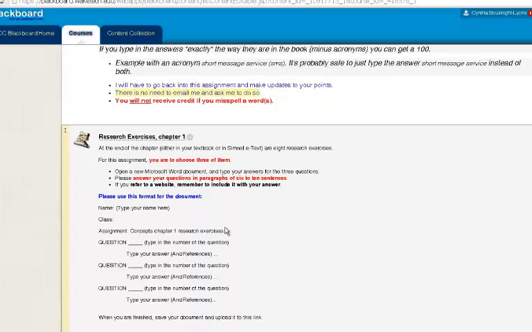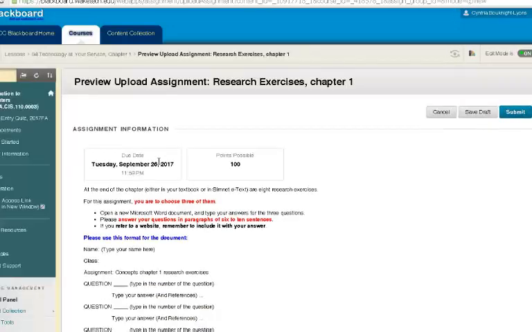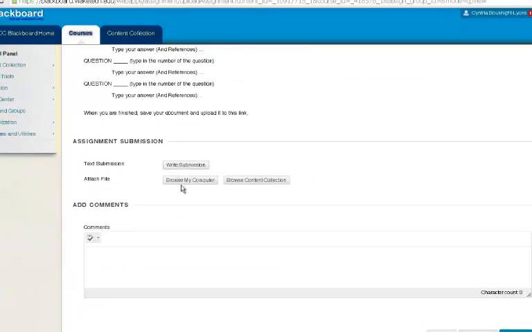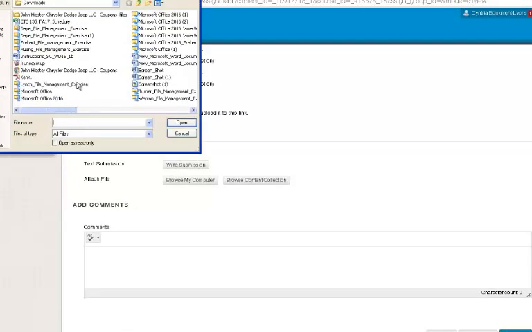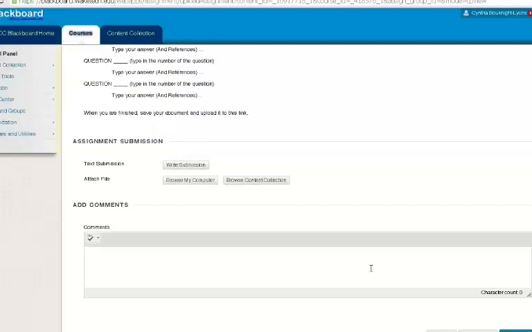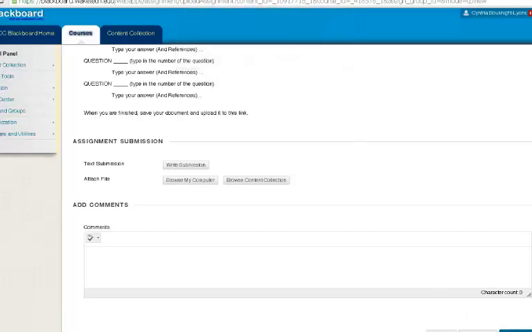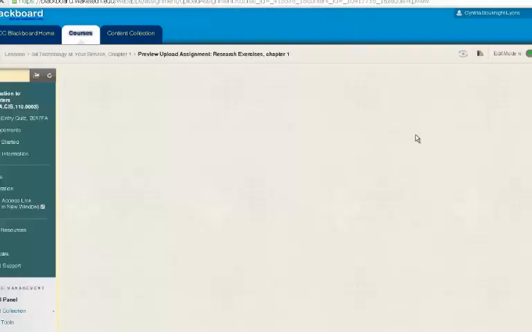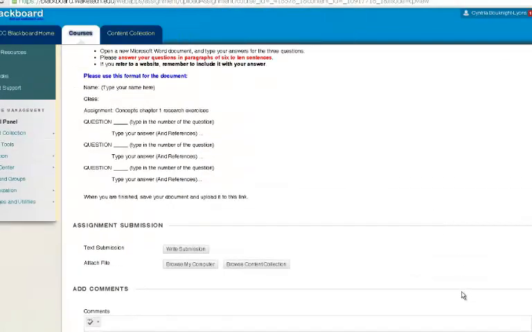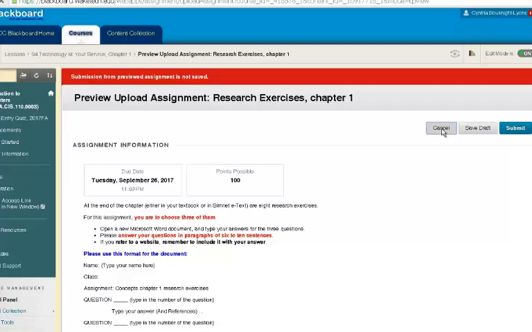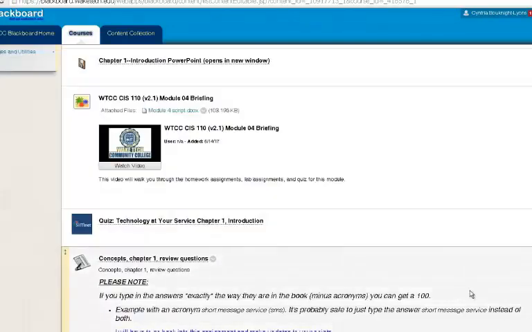So once you finish, you save it, and you upload your document here. You click on it and do attach a file, look for your document, upload it there, and then click submit. Once you click submit, you will also need to click OK. Let me see if it'll let me. It's not going to let me, I didn't submit anything. So once you click submit, you'll need to scroll down to the bottom of your page and click OK.